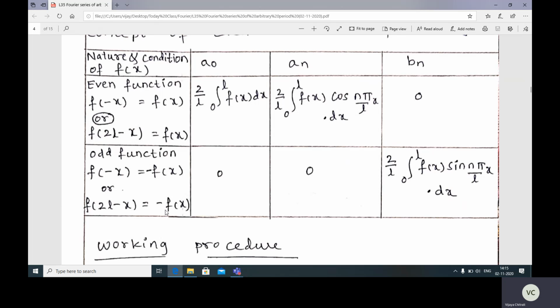If it is minus f(x), then a0 and an both equal 0, and bn you will get 2 by L integration from 0 to L f(x) sin(nπx/L) dx.